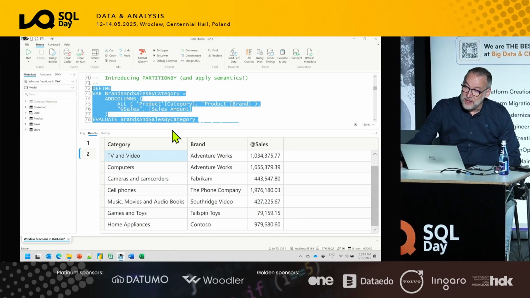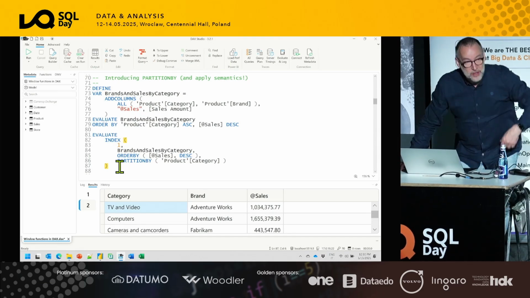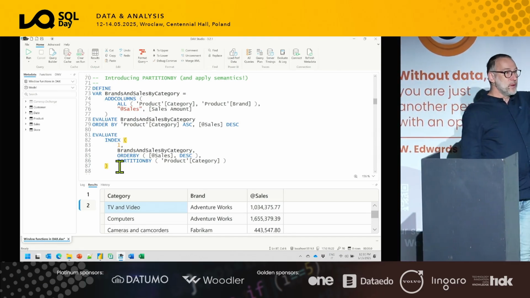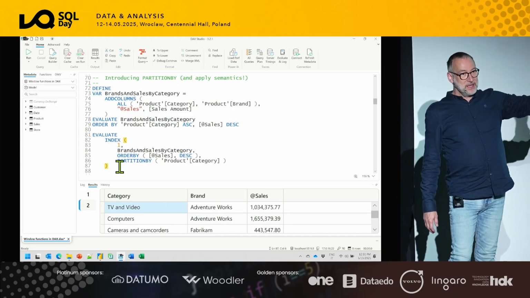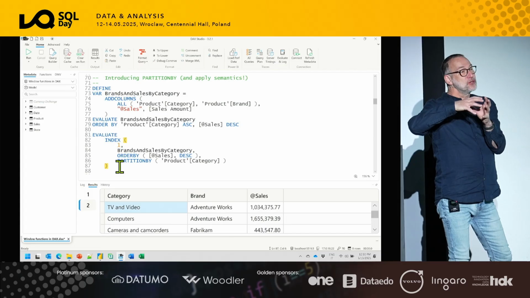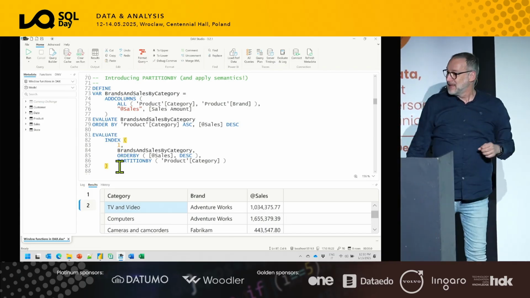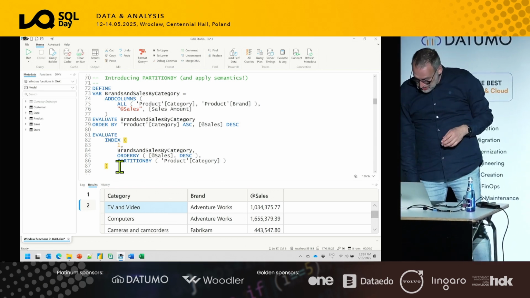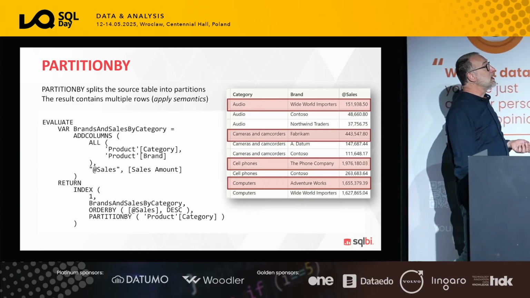And besides, the important thing that we need to learn right now is that index does not guarantee to return only 1 row. And that is valid not only for index, but any window function is not necessarily returning 1 row. Index returns the first element, but it might return a table containing multiple elements, depending on how you specify the details. So all these functions are table functions, and you typically use the result as an argument to calculate, to iterate, or to do further calculations.